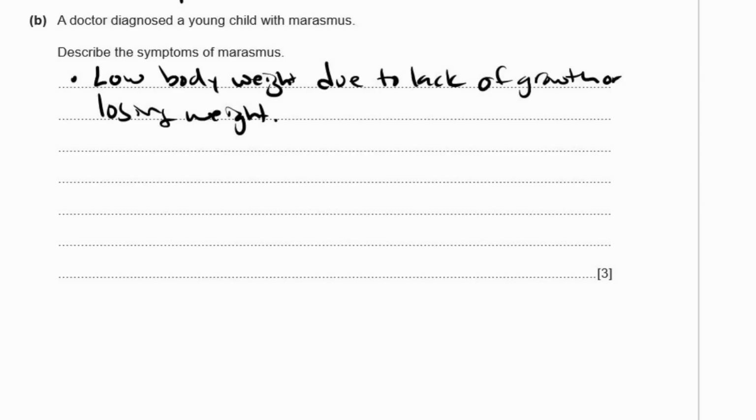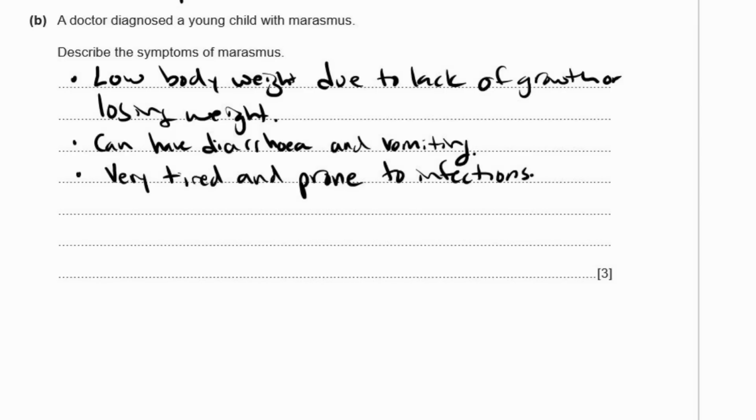Another thing that they can have is diarrhea and vomiting. Unpleasant. They're also likely to be very tired and prone to infections. Tired, another way of saying that is fatigued. Prone to infections, they could be prone to diseases or dehydration. They could be irritable. You're likely to be irritable if you're having a lot of diarrhea, vomiting, and you're tired.